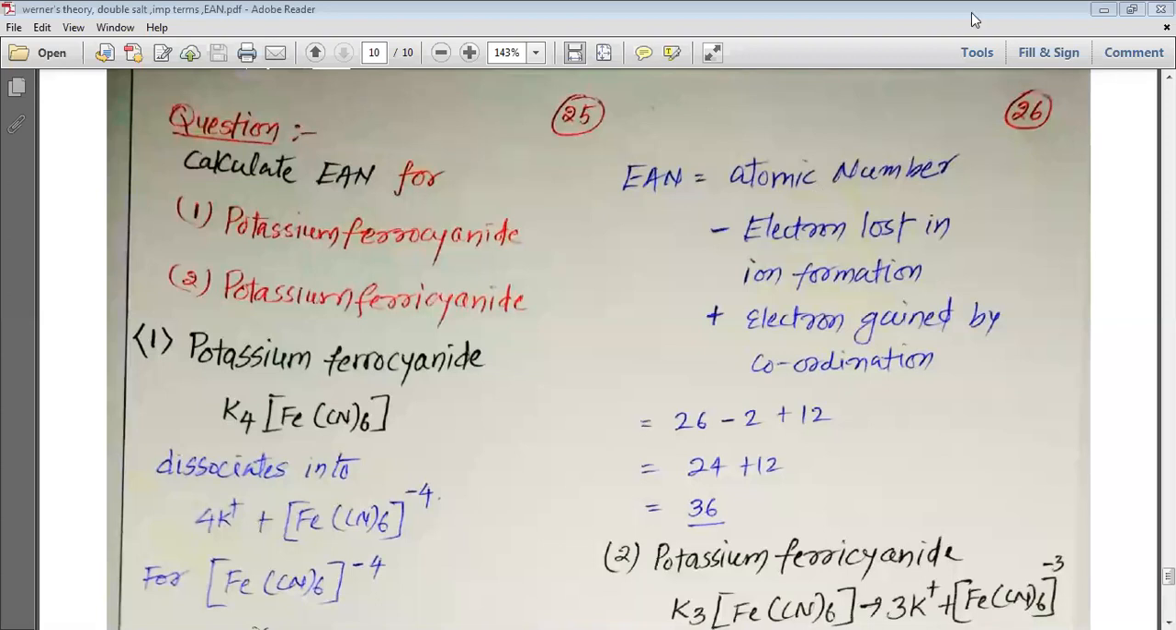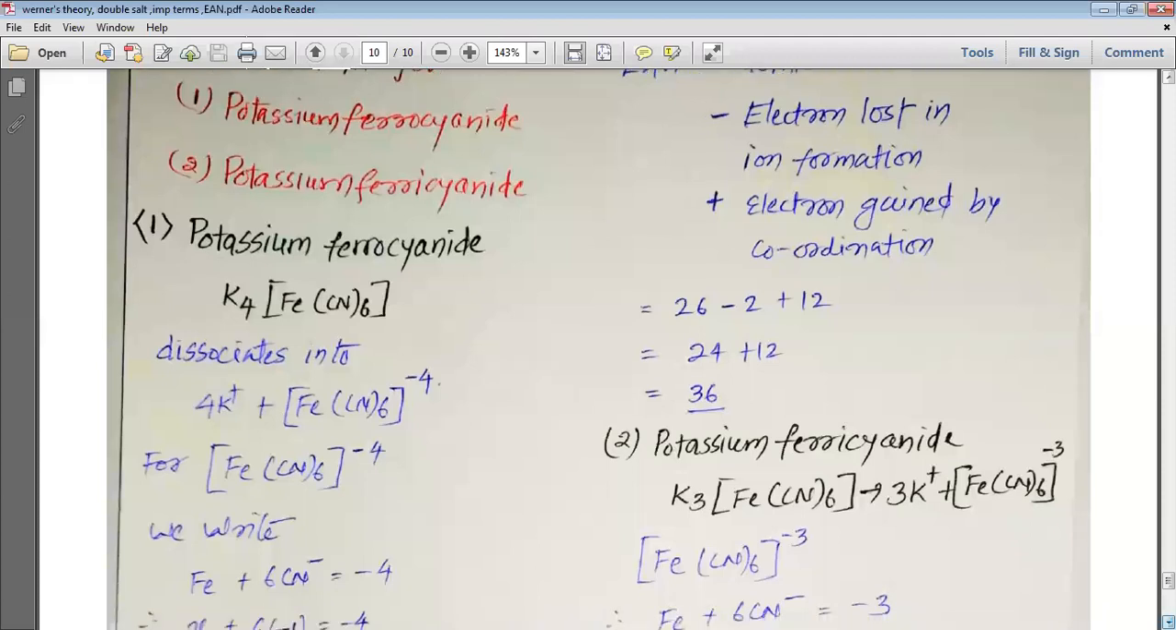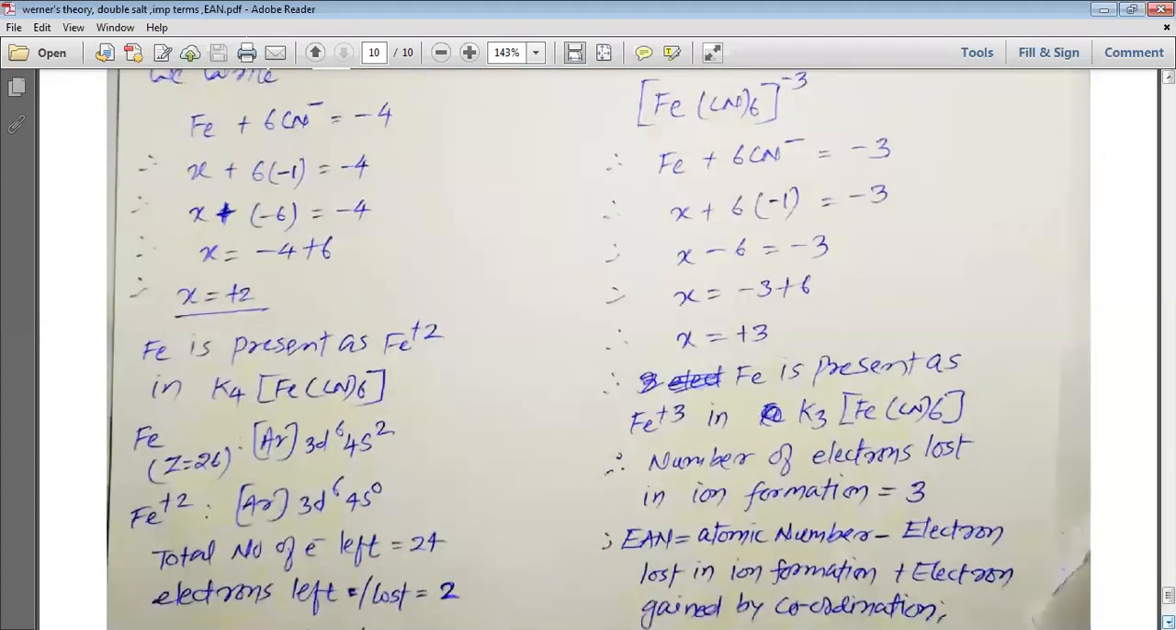We can easily understand that Fe has 26 as its atomic number, 2 electrons lost by ion formation, and 12 electrons are gained due to the coordination. So a total of 36 electrons are there with the Fe in K4Fe(CN)6, and that is what is known as the effective atomic number for iron in K4Fe(CN)6.